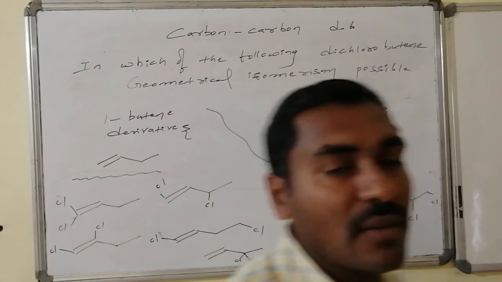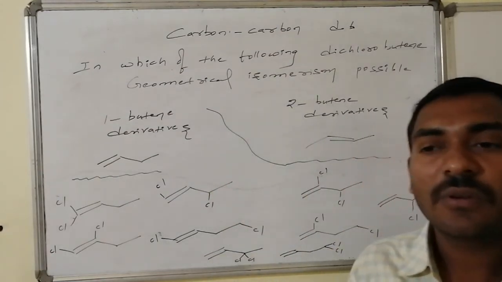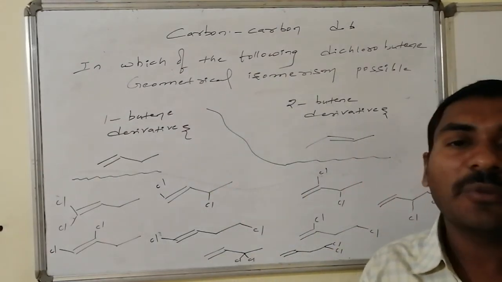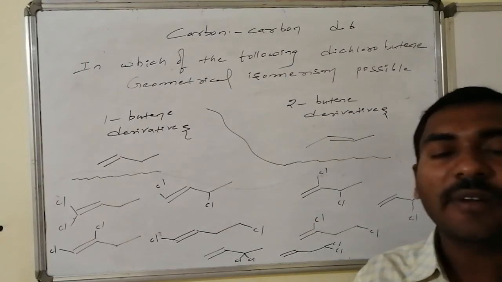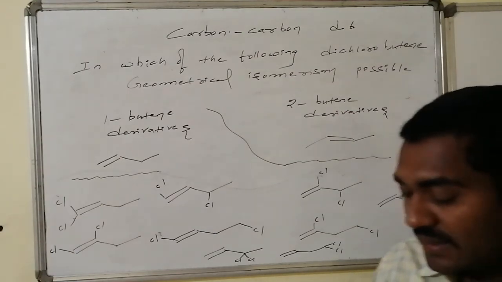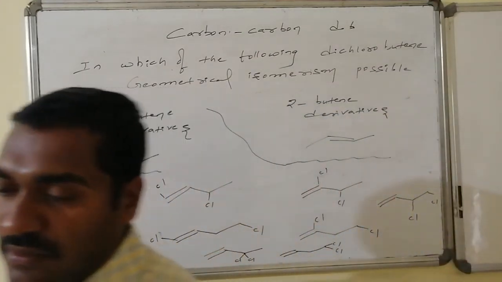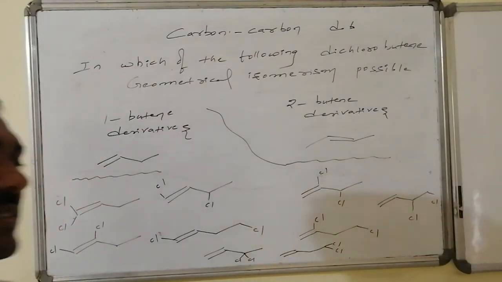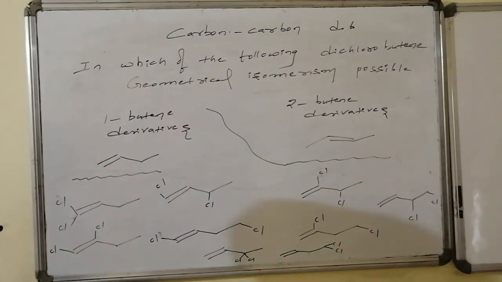These are all possible structures of one variety of butene, that is, dichloro derivatives of 1-butene. Out of all these varieties of dichloro 1-butene compounds, some of them are eligible for geometrical isomerism. Let us cross check which is eligible or not.